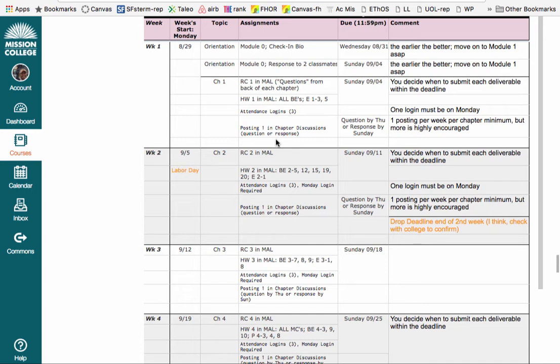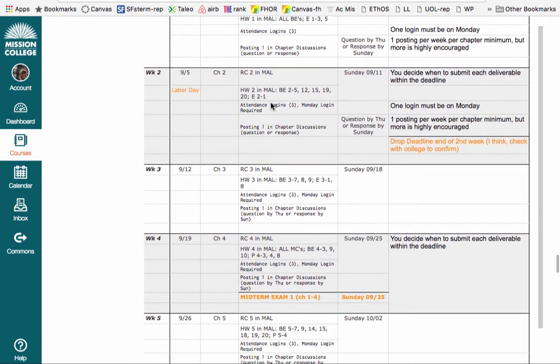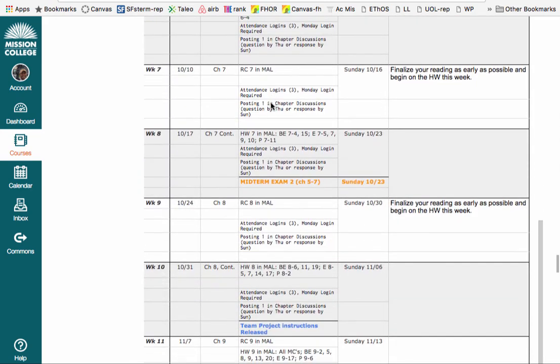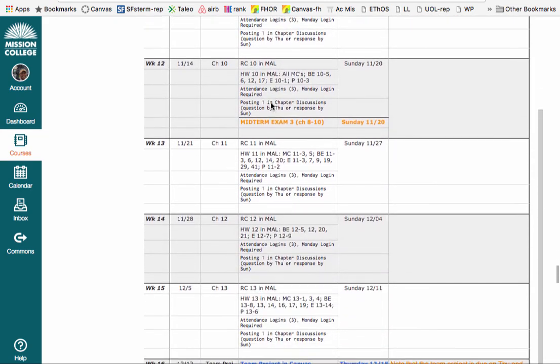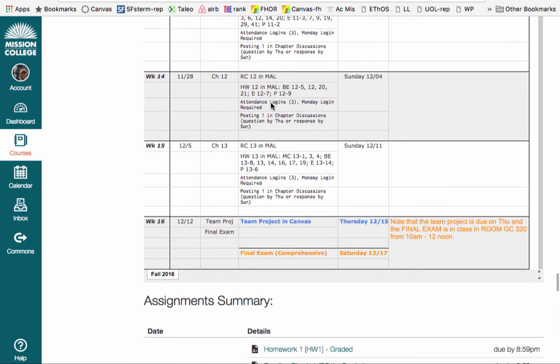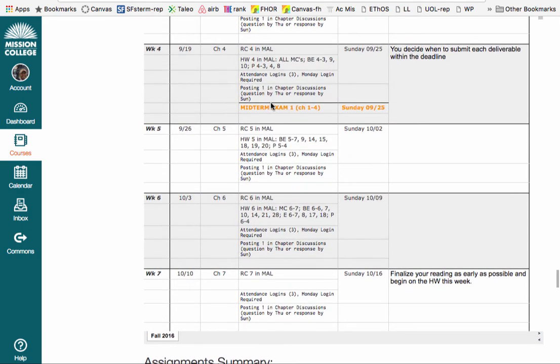You will see that whenever I announce your weekly agenda, it will be the very same thing as you see in the calendar. The calendar is always the main controlling document for all your deadlines, regardless of what other things are saying. Keep that in mind. And the rest of this calendar has what I just mentioned before. It has all the dates and all the assignments, so review that as well.